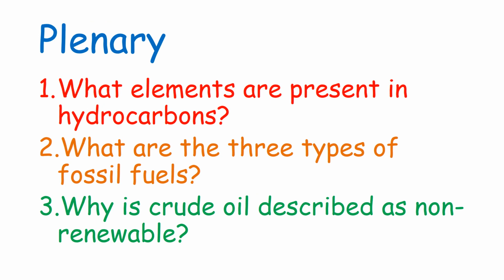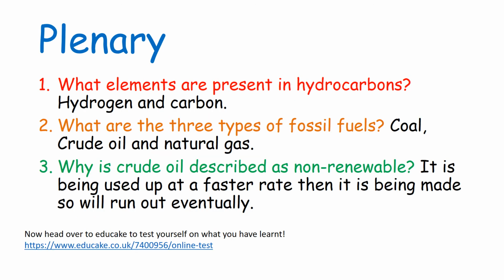At the start of this lesson, I asked you 3 questions. Let's have a look at these and go through the answers. Okay, so question 1 was what elements are present in hydrocarbons? It's hydrogen and carbon. Question 2, what are the 3 types of fossil fuels? It was coal, crude oil and natural gas. Question 3, why is crude oil described as being non-renewable? It is being used up at a faster rate than it is being made, so it will run out eventually.